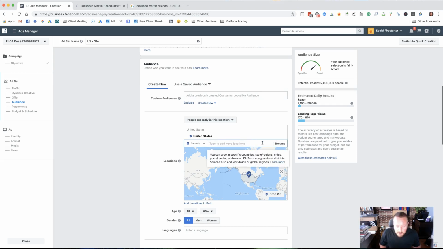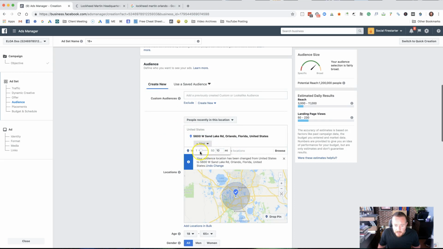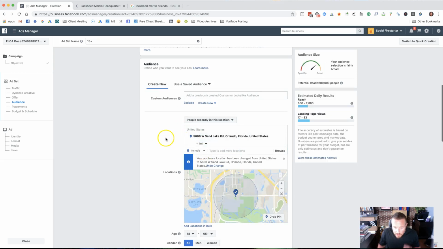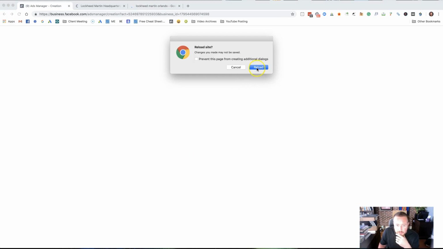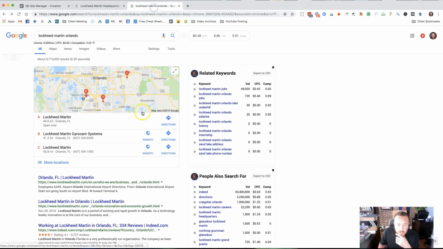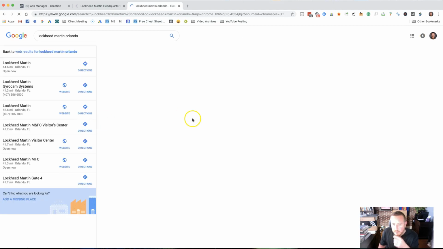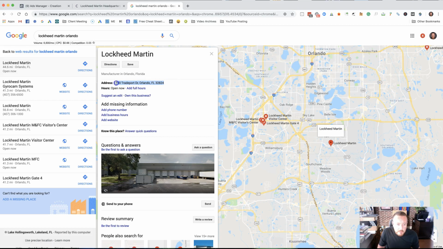Why is it not? Okay. All right, now I got 10 miles. Let's drop it down to 1 mile. This is as targeted as we can get. So basically, 1 mile. Now, they've got a bunch of locations, so you might have to do this a bunch of times. I do this with personal injury attorneys all the time. We do this with hospitals. You just take all the hospital locations and you just put them into an audience